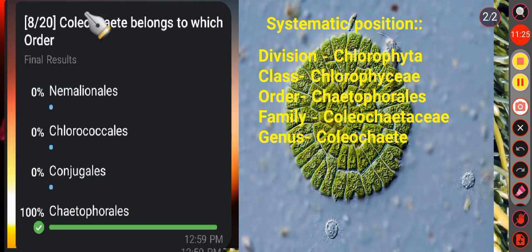Then next question, Coleochaete belongs to which order? Option A, Nemalionales. Option B, Chlorococcales. Option C, Conjugales. Option D, Chaetophorales. Here the correct answer is option D, that is Chaetophorales. According to the traditional classification, Coleochaete is categorized under the order Chaetophorales, belonging to the class Chlorophyceae with the division Chlorophyta. Okay. So here the correct answer is option D.